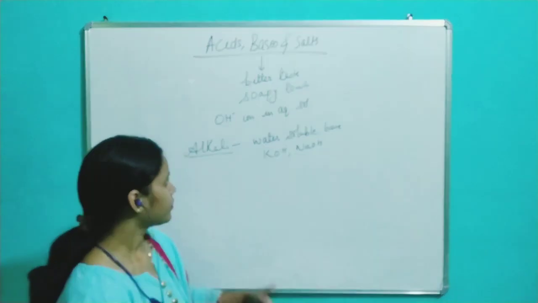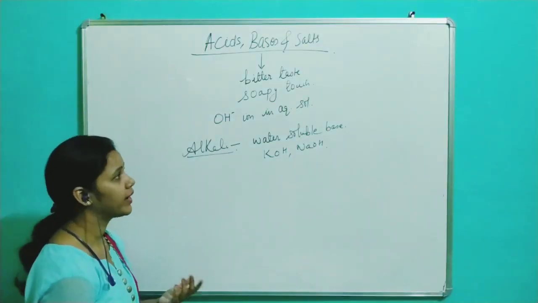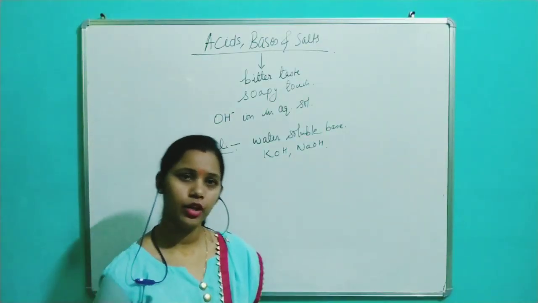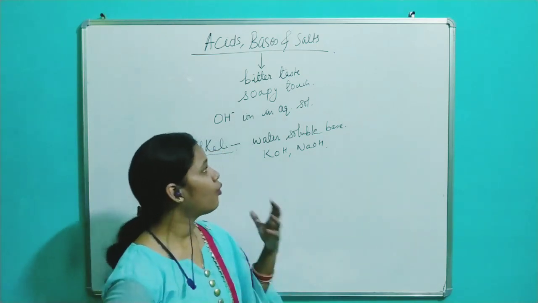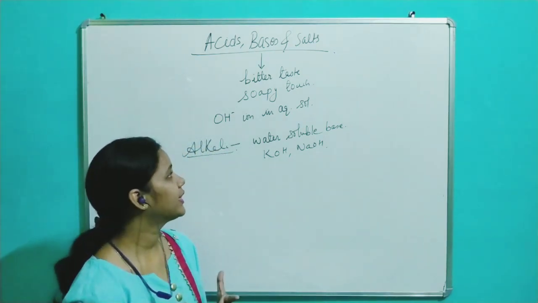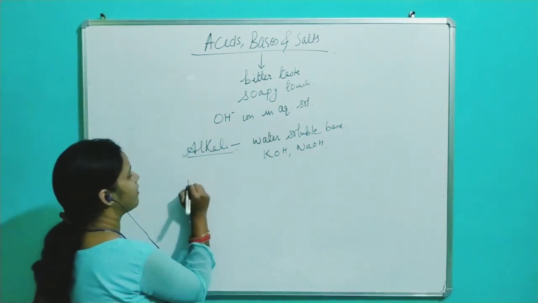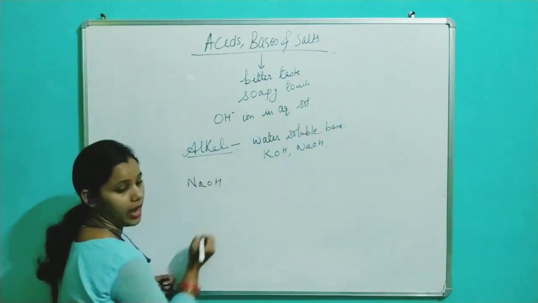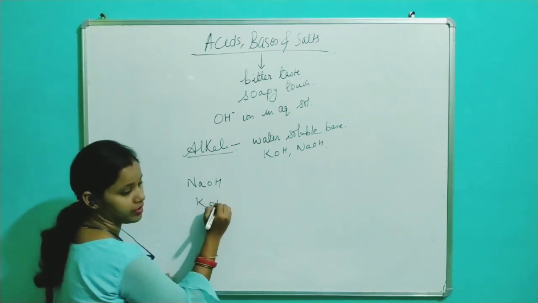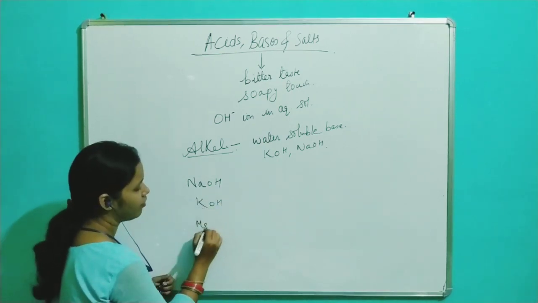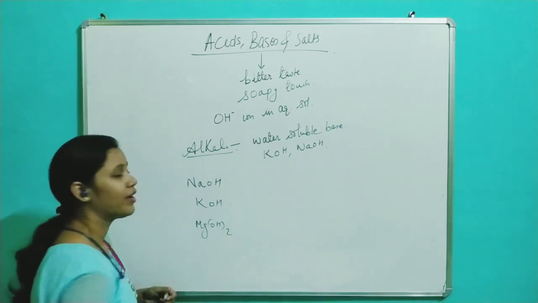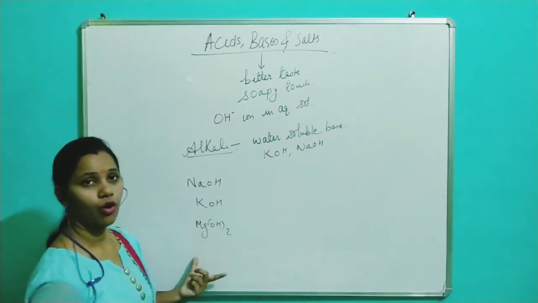And then there are some bases which are not soluble in water. Then what is the common thing in all these bases? For example, if I have sodium hydroxide, potassium hydroxide, and magnesium hydroxide, what is the common thing in all these?